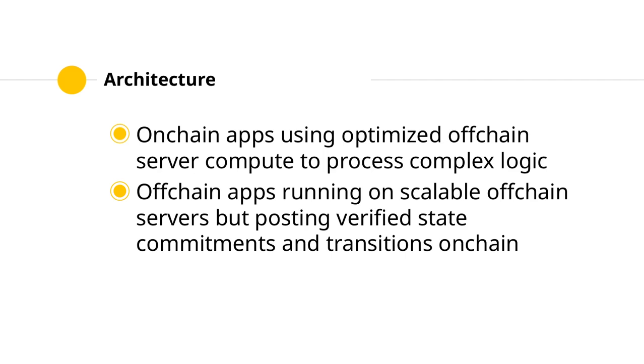The InfinityVM sidecar provides a mechanism for developers to request jobs that can run on given sets of inputs and post results on-chain. This includes both on-chain and off-chain data, fundamentally consisting of optimized code running on a regular server to either define or supplement an application. This architecture offers two primary flavors: on-chain apps using off-chain compute, and off-chain apps that post verified state commitments on-chain. This design preserves liquidity on the base layer, avoiding fragmentation and enhancing overall scalability and interoperability.